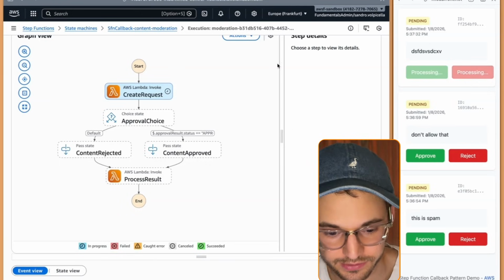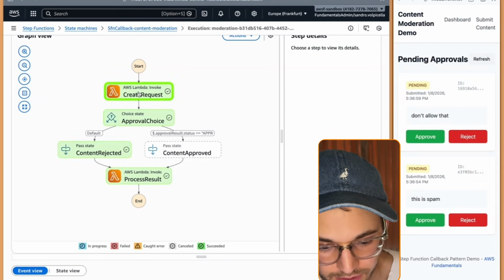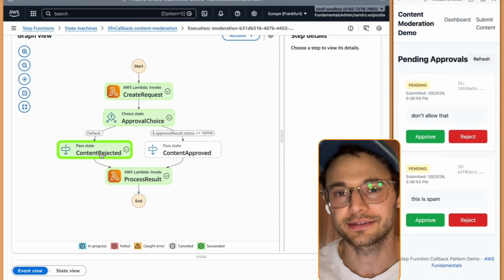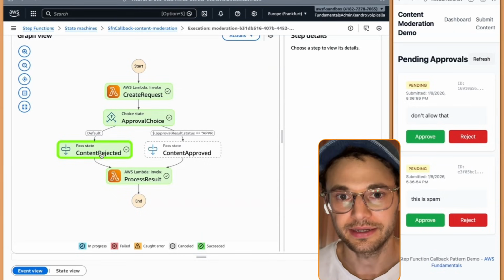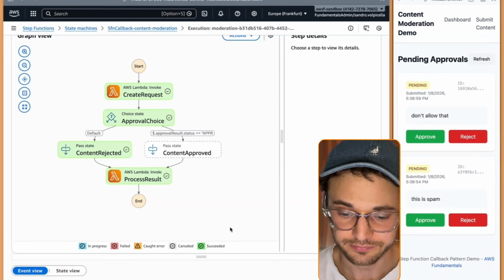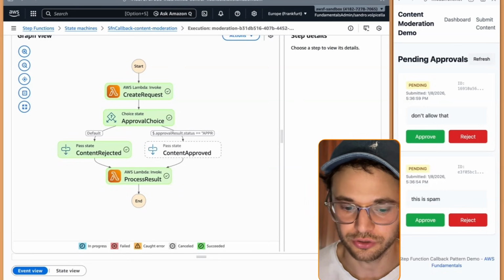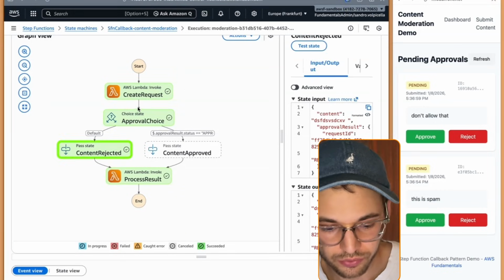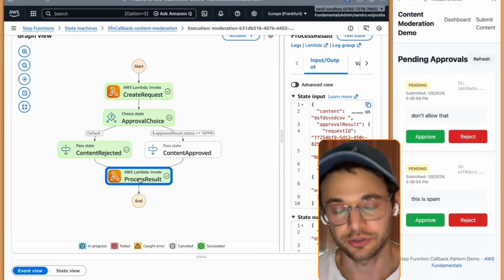And what should happen is now we call this API. We go to approval choice. Content is rejected. It's still passed in a sense of, okay, we are done in our step function. So this shouldn't fail. Depends on your implementation. But you see we have a visual result of going through approval choice, content rejected, and we process the result.